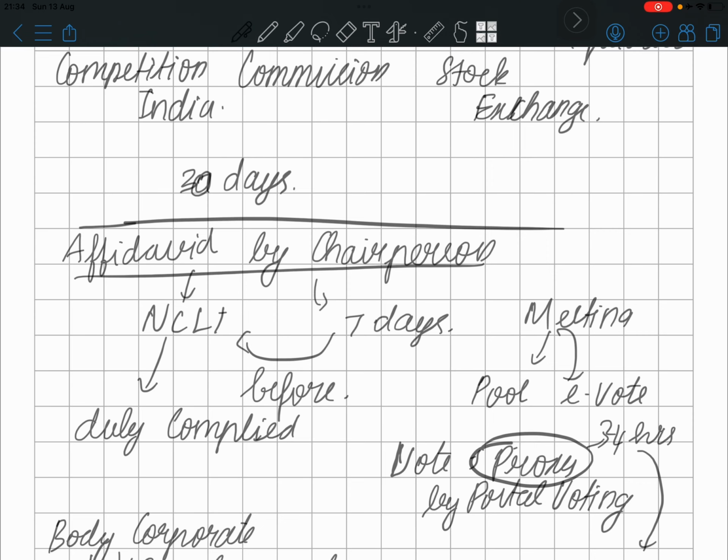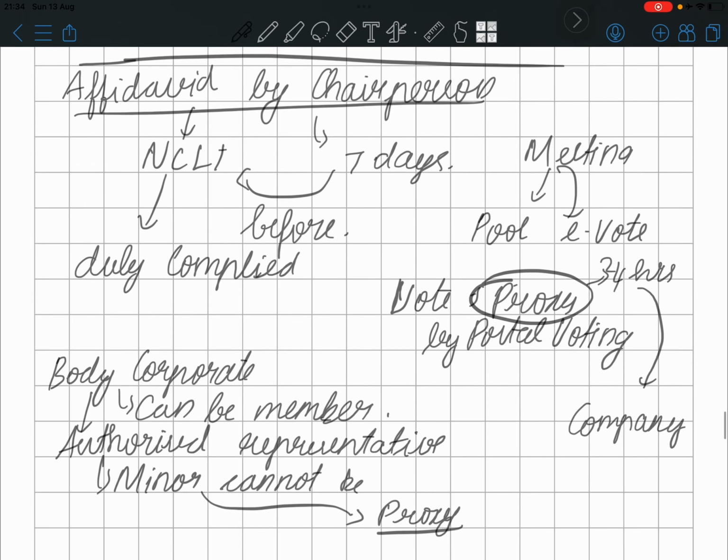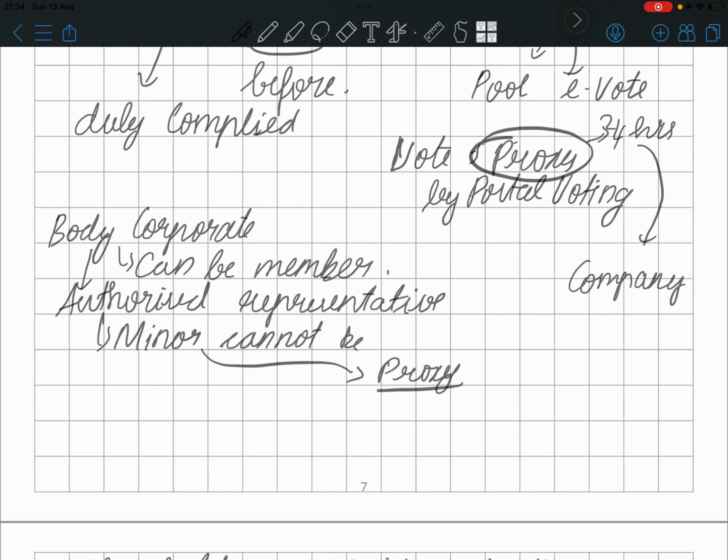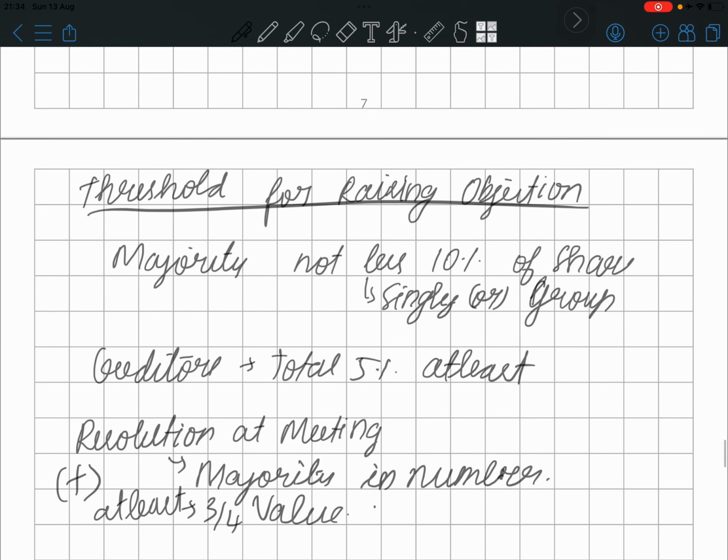The meeting is usually held on an e-vote basis, and every proxy vote should be 24 hours before, not 2 days, 24 hours, and the proxy should be mentioned if someone is going to vote on behalf of the person. A body corporate can appoint any person, authority, or representative, and a minor cannot be a proxy. Even a body corporate can be a member, and whoever they appoint is an authorized person.